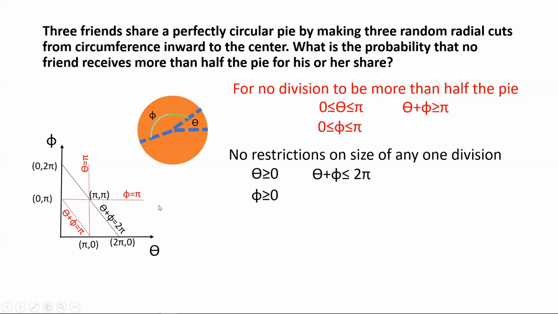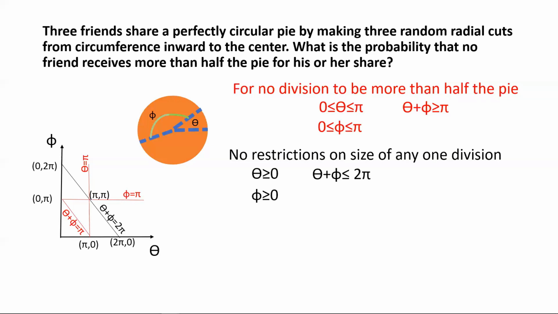So they need to lie below the parallel line phi equal to pi, and to the left of the other parallel line, theta equal to pi. So basically they need to lie within that red triangle that has been formed by these 3 red lines, right?